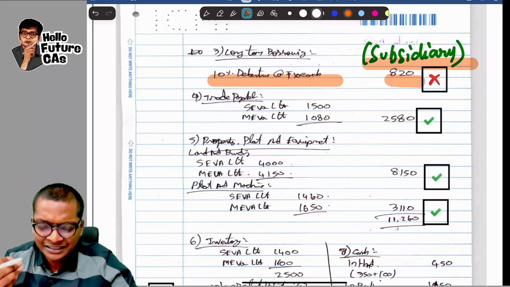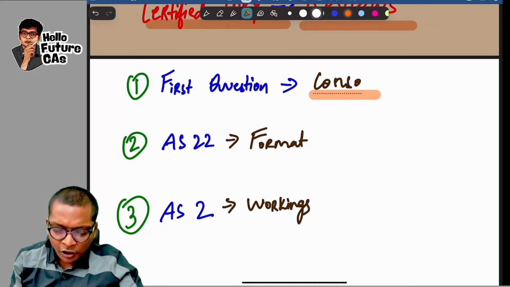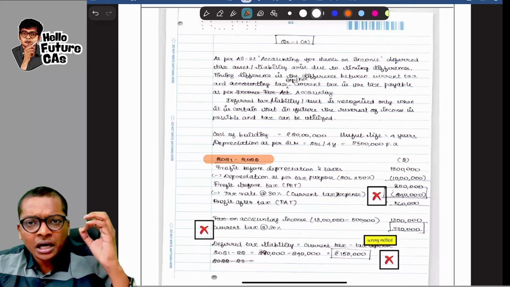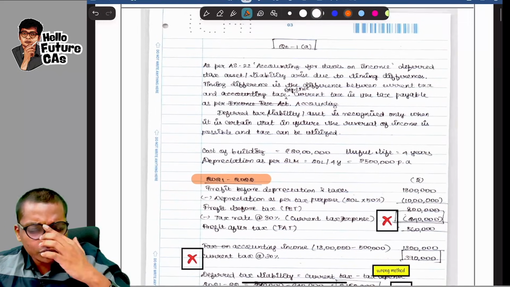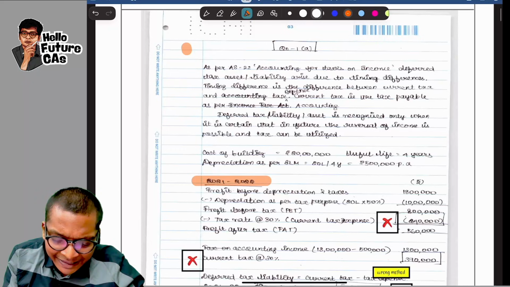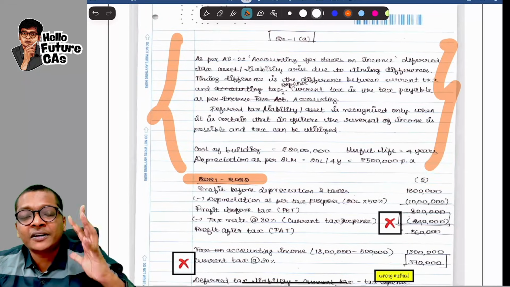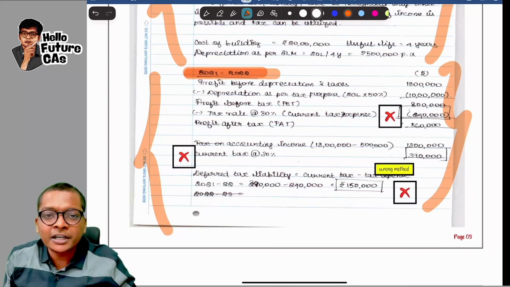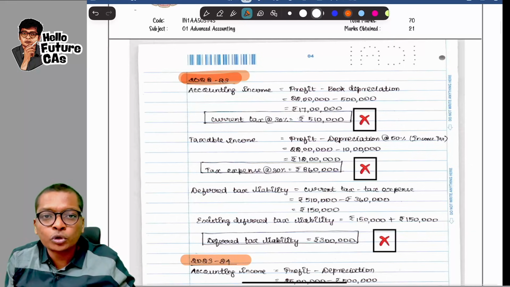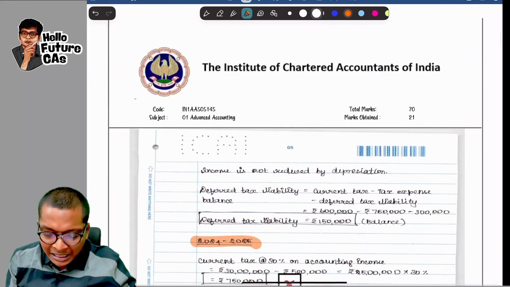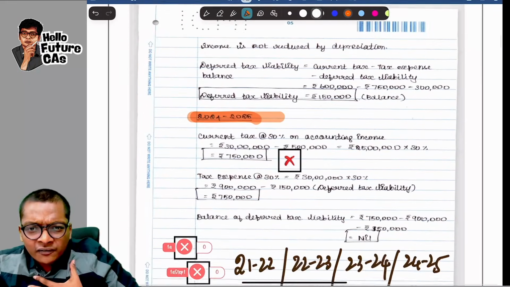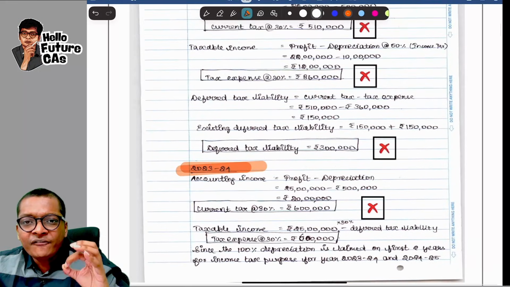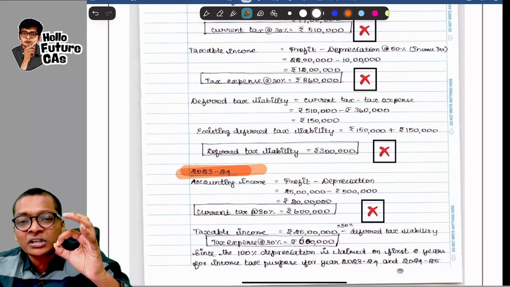The second mistake I saw is of another student in AS22. If you look at this student's answer sheet, her very first answer, the answer is so neatly done. This is the first question. She explained as per AS22 what is deferred tax. She did the entire working over here for 21-22. Then she did it for 22-23, and then 23-24, and then 24-25. Full workings. She would have spent about 10 to 12 minutes. And honestly, guys, every value in her answer was correct.